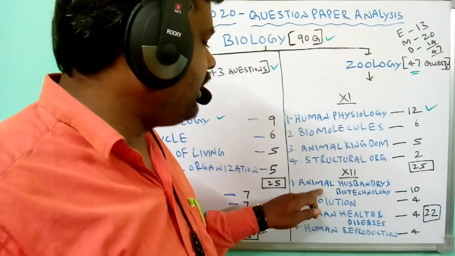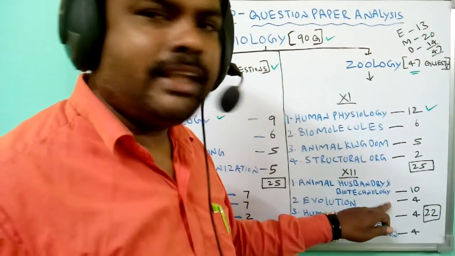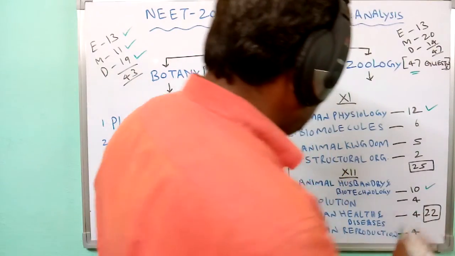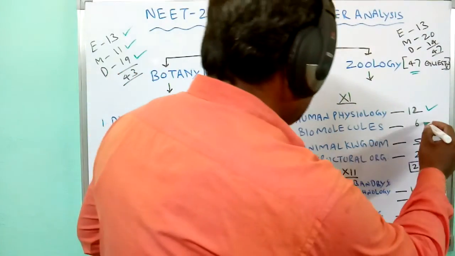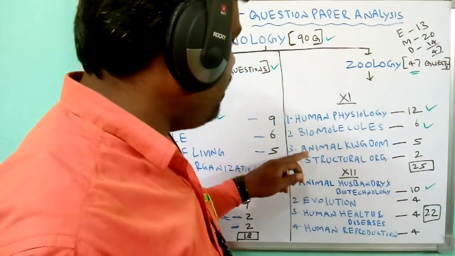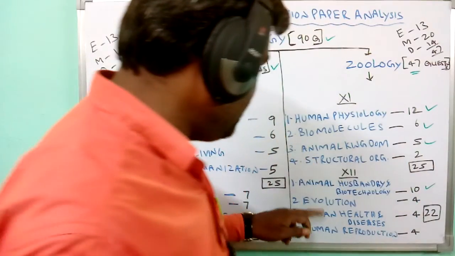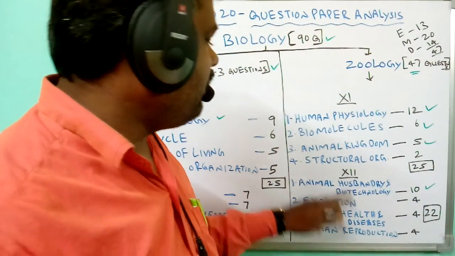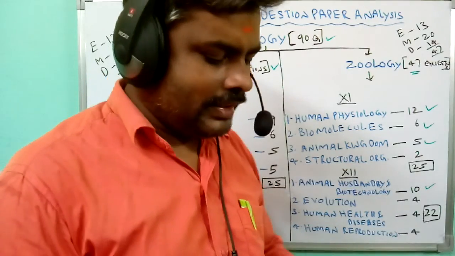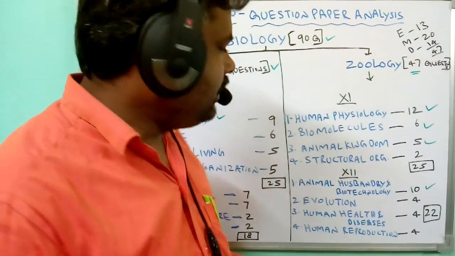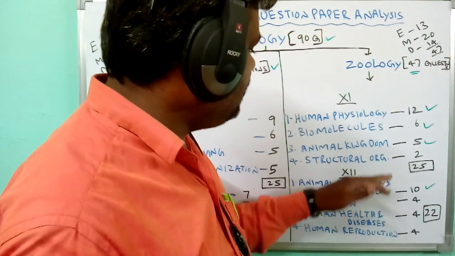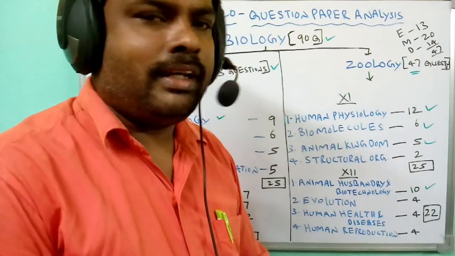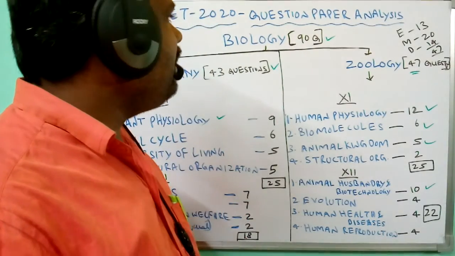next place is given to animal husbandry and biotechnology, and third place is given to biomolecules, and next animal physiology, and next evolution and human health and diseases and human reproduction, and finally structural organization in animals. So structural organization in animals is given less priority in the NEET 2020 question paper.